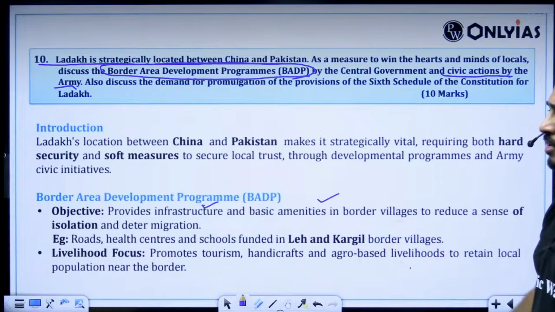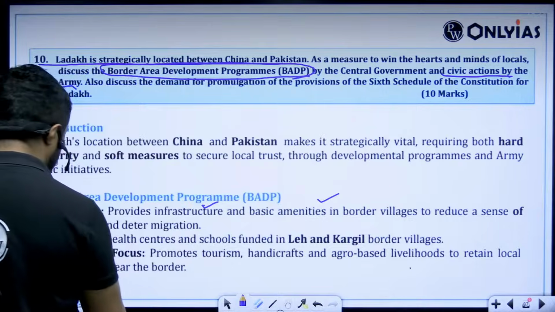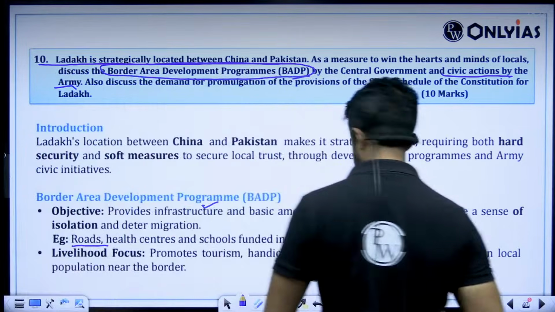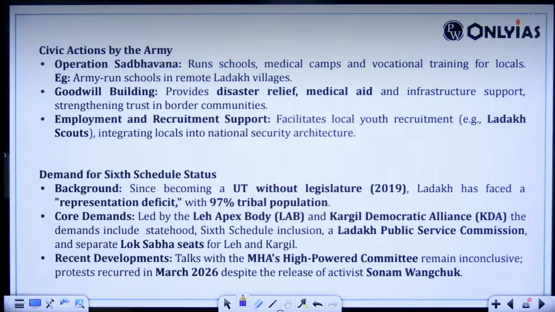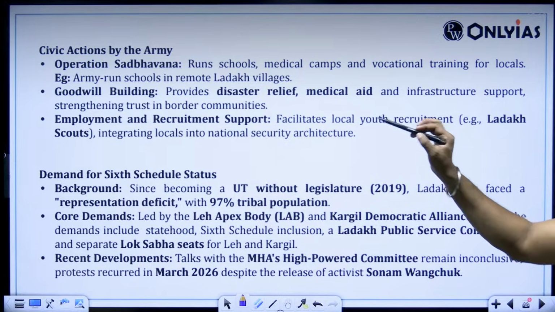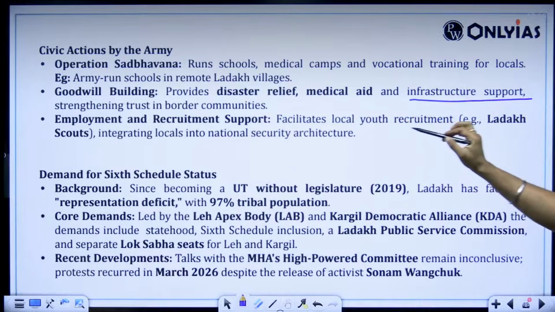If you see the points, what is the objective of it? Infrastructure, basic amenities: roads, health centers, schools funded in Leh and Kargil border villages. Promoting tourism, handicrafts and agro-based livelihood. Civic actions: Operation Sadbhavana, goodwill building, disaster relief, medical aid, infrastructure support, employment and recruitment support.